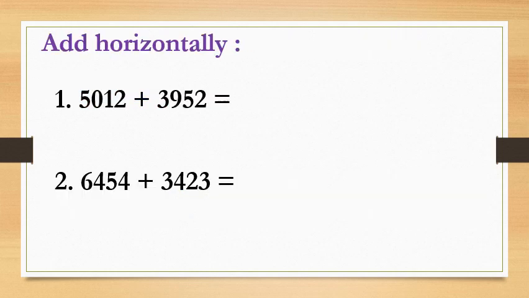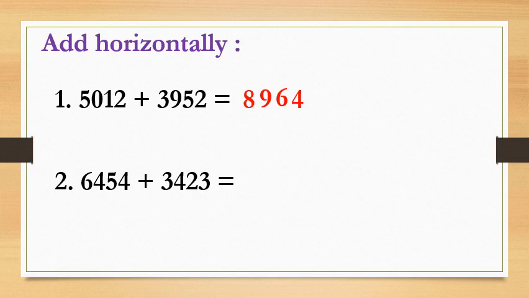Okay, add horizontally. See, dear students, now we will not write the places, we will move directly. For the sum, in the unit place 2 plus 2 is 4. Now tens place 1 plus 5 is 6. Now hundreds place 0 plus 9 is 9. And in the thousands place 5 plus 3 is 8. Got this, students?